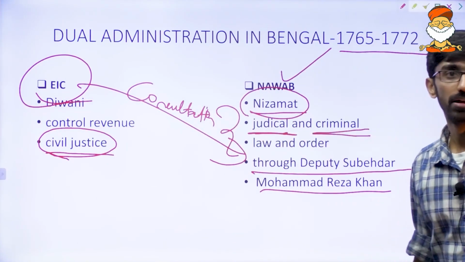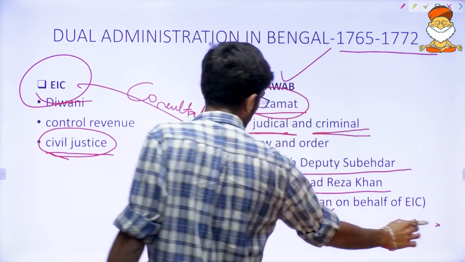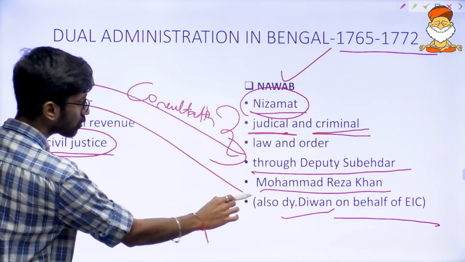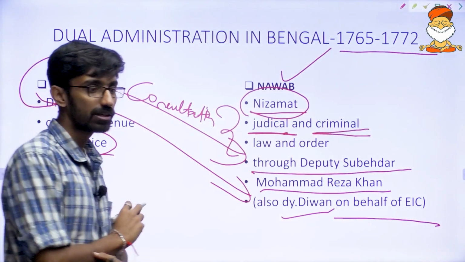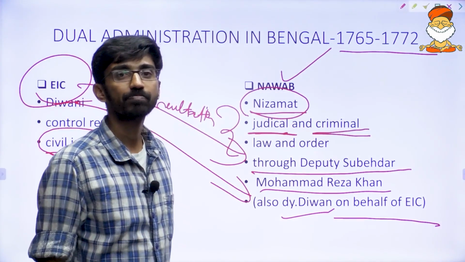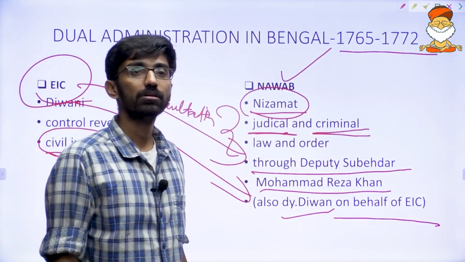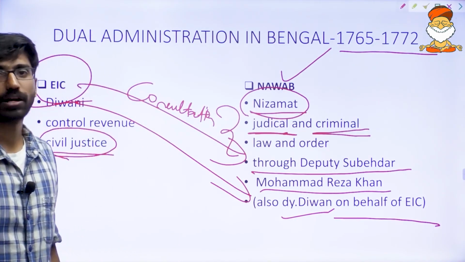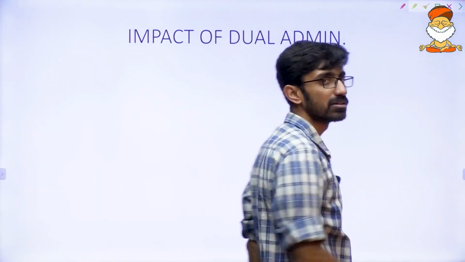Understood? And he also acted as deputy Diwan on behalf of East India Company. The Diwani was also under his control. Deputy Diwan. What about Diwan? Somebody please mute. What about Diwan? Revenue. Okay, revenue.